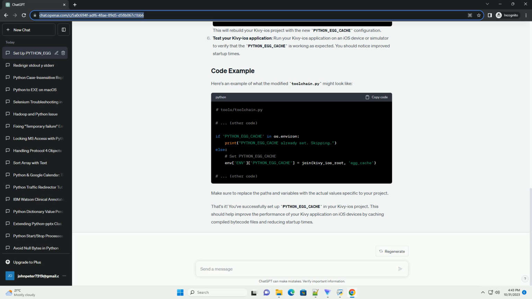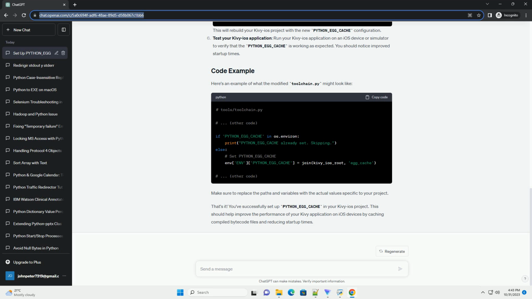Set PYTHON_EGG_CACHE. To set the PYTHON_EGG_CACHE environment variable, you can edit the toolchain.py file in your Kivy iOS project. This file is typically found in the tools directory. Open it with a text editor and look for the env_extra_paths section. Add the following line to set PYTHON_EGG_CACHE to the directory you created. Replace KIVY_IOS_ROOT with the actual path to your Kivy iOS project root directory. Save and close the toolchain.py file.